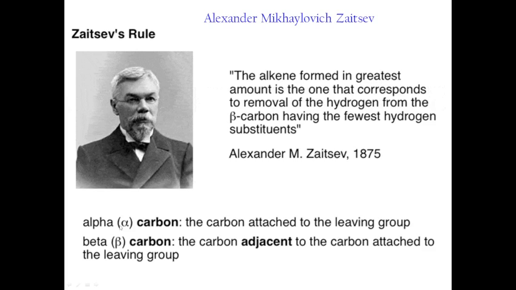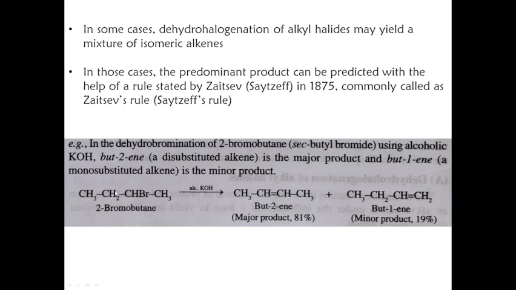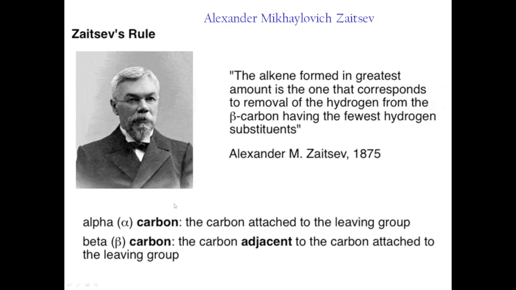So this carbon is the alpha carbon, and here we have two beta carbons. Hydrogens can be removed either from this beta carbon or from this one. The Zaitsev rule says the hydrogen is removed from the beta carbon having the fewest hydrogen substituents. When we compare these two carbons, one has only 2 hydrogens and the other has 3 hydrogens.